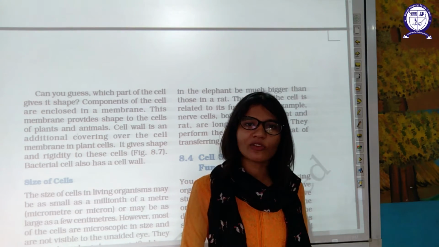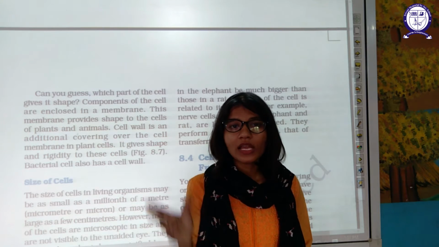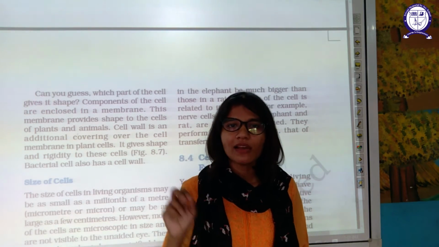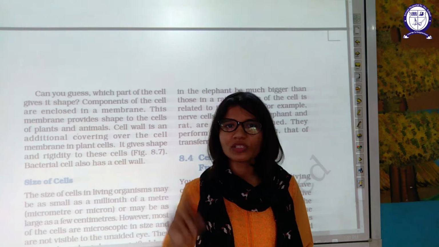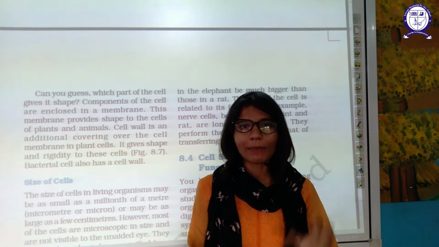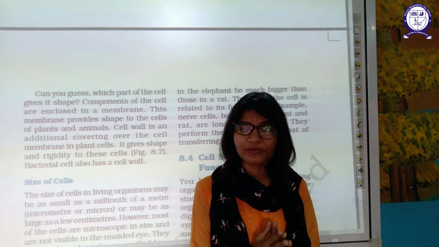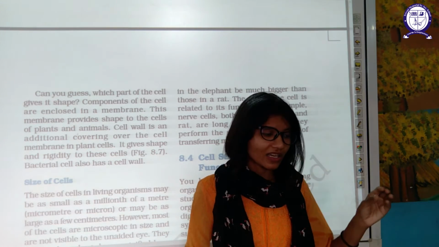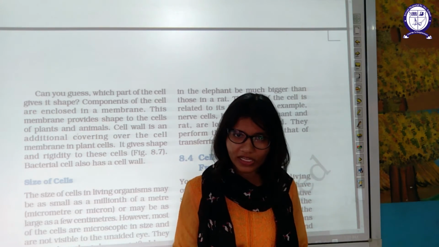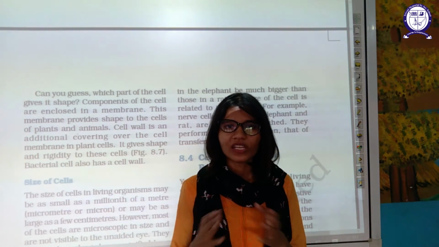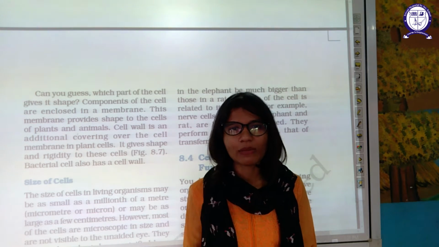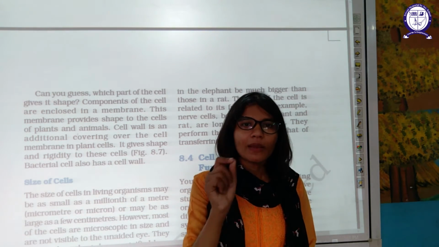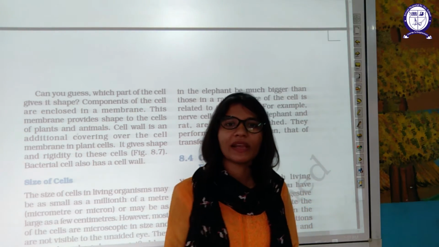But in case of plants and some bacteria, there is an additional layer which is known as the cell wall. Don't confuse cell wall with cell membrane. Cell membrane is present in each and every cell, starting from unicellular organisms to multicellular organisms. Each and every cell has a cell membrane, but the cell wall is particularly present in plant cells and some bacteria.